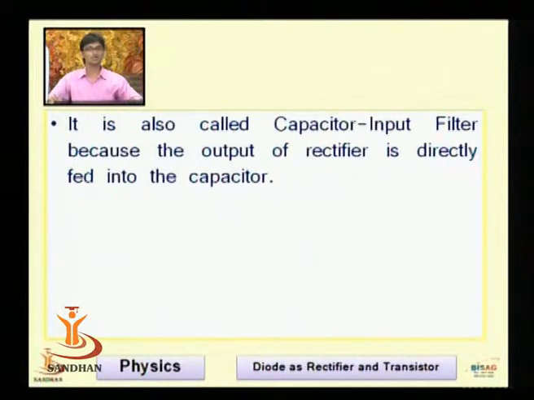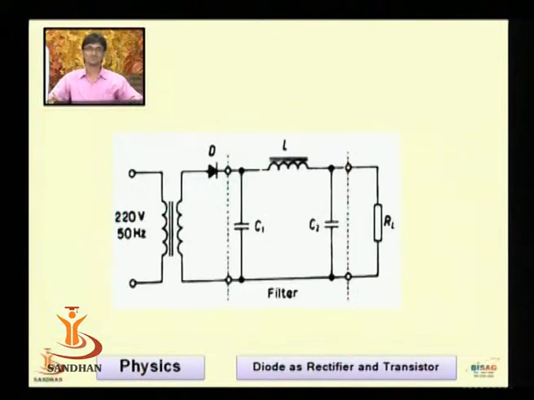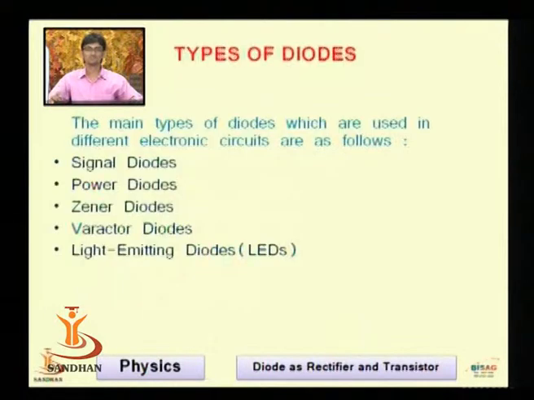It is also called a capacitor input filter because the output of the rectifier is directly fed into the capacitor. Suppose this is the circuit of the half wave rectifier where the output of the rectifier is connected to C1, then the inductor and then C2.